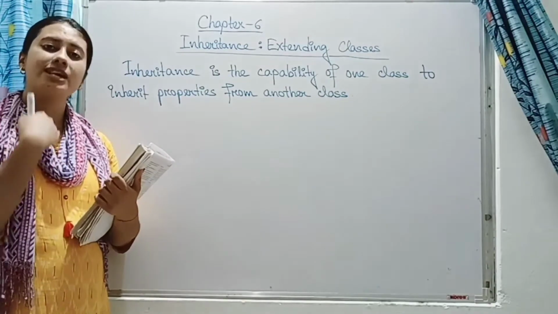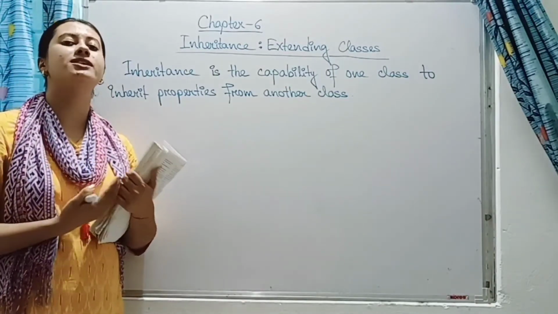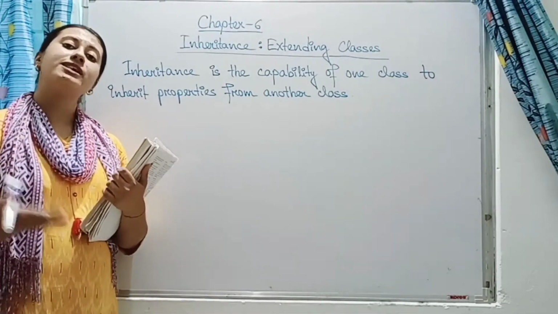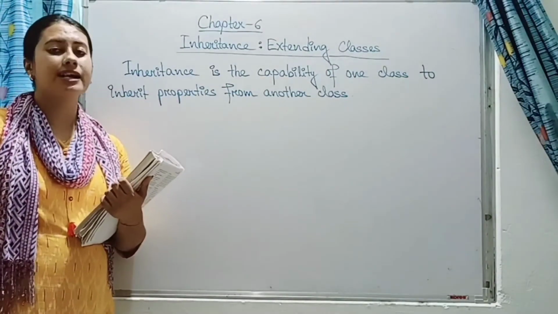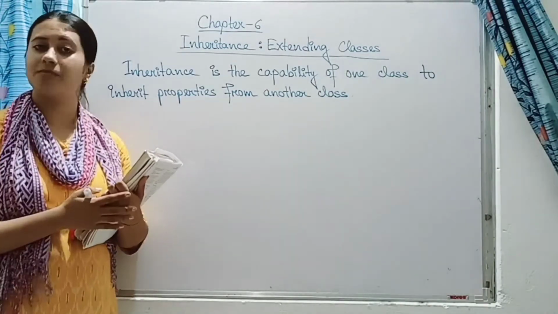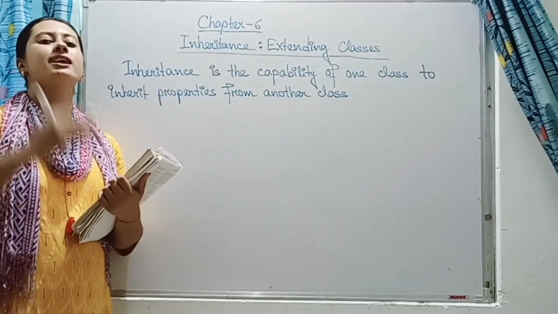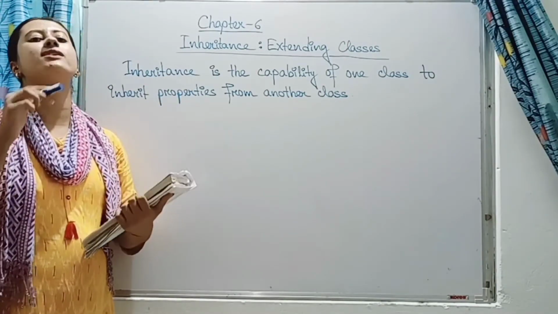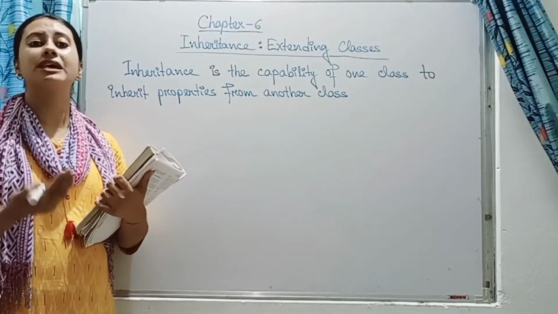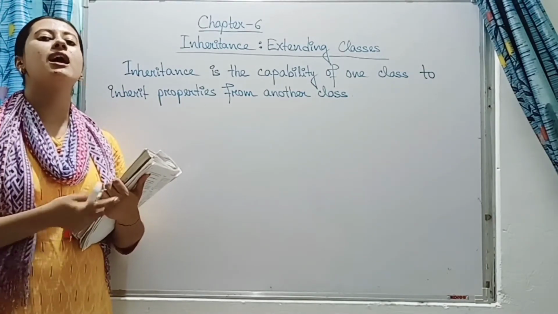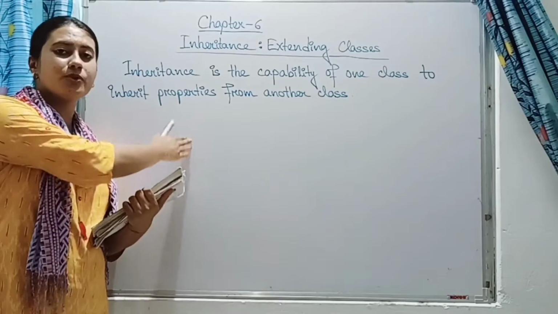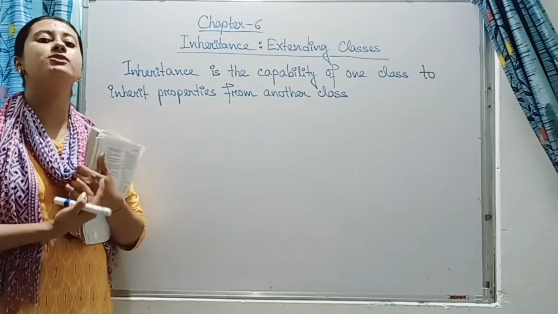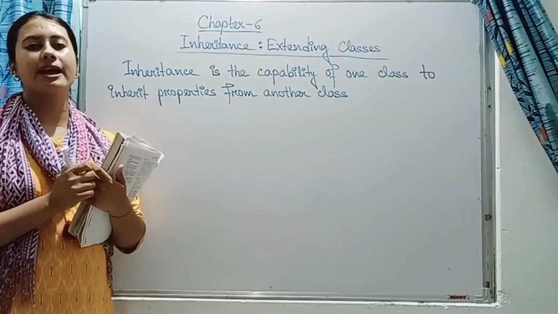In real life, we human beings inherit certain properties from our parents, from our father, mother. And which in turn means our father mother inherit properties from our grandfather grandmother. So indirectly we are inheriting some properties from our grandfather grandmother also. So this is the sequence of inheritance, means some properties, some behavior which are derived from the earlier generation, and in terms of programming we call it the capability of one class for inheriting properties from another class.